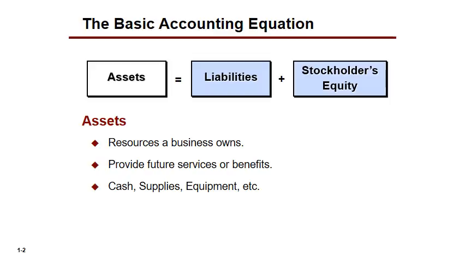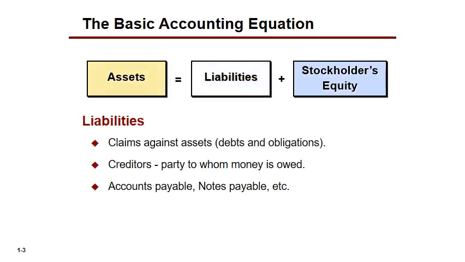Now you go over to the next slide here and you see that we have our liabilities. And remember that we said our liabilities are like our bills. Okay, so our liabilities are like our bills, right? And we had that little example with the lemon tree, and the guy didn't charge us for the fertilizer. He said, pay us a little bit later. And so that was a bill. That was a claim against our assets, right? Because we were going to have to sacrifice our cash later to pay that $17 bill or $7 bill, whatever it was. Okay, so our liabilities are like our bills.